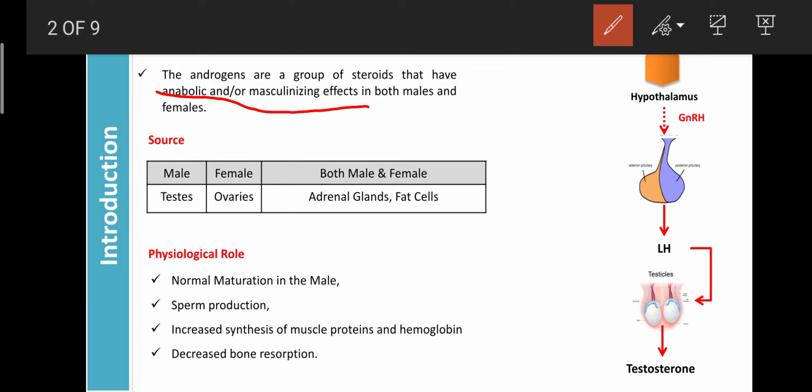Regarding the source, the source of androgen in the male is the testes. The testes are responsible for synthesis of the androgen by utilizing cholesterol. By utilization of cholesterol, they are involved in the synthesis of androgens like testosterone, dihydrotestosterone, and many others. But in female, the ovaries also secrete a small quantity of androgens.